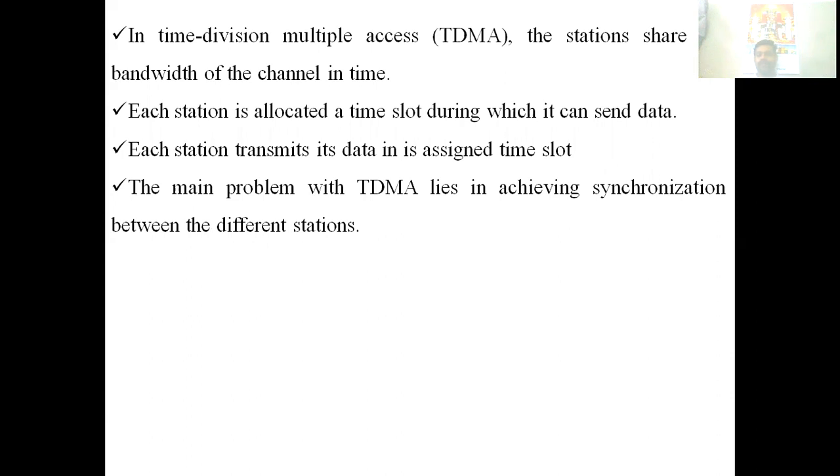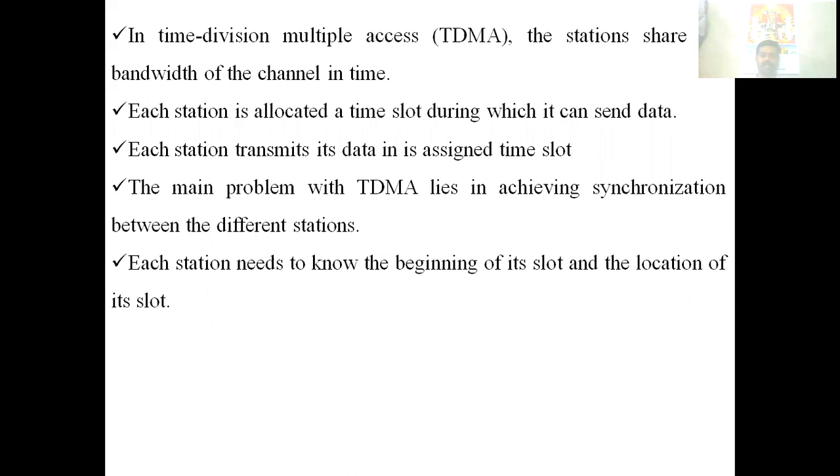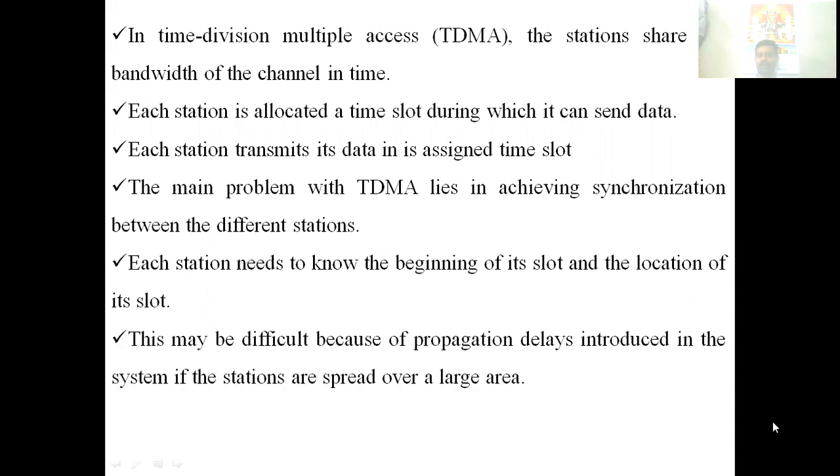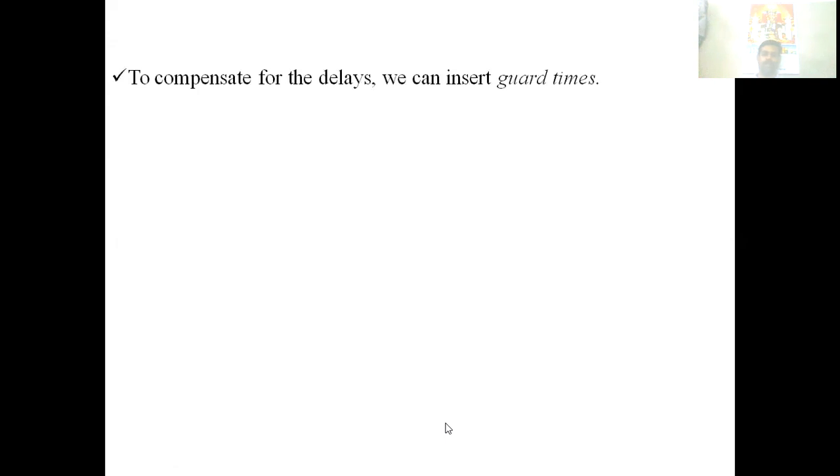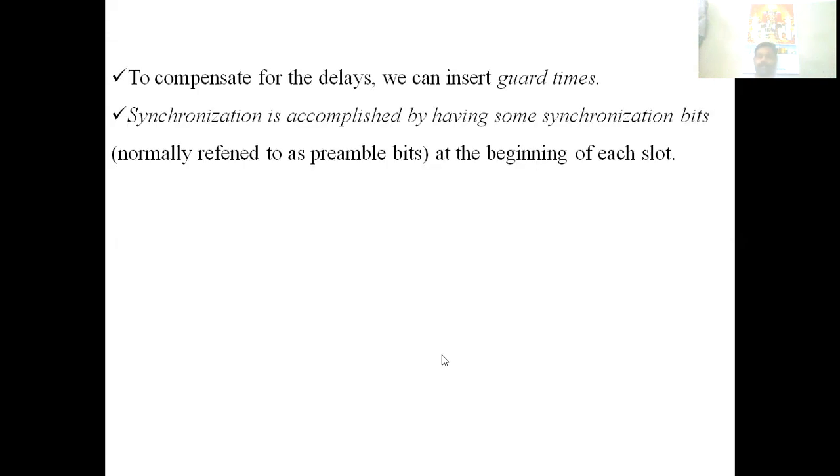The main problem with TDMA lies in synchronization between different stations. In order to prevent that, each station needs to know the beginning of its slot and the location of its slot. Due to the propagation delay, it is somewhat difficult. In order to compensate for that, we use guard times. Synchronization is accomplished by some synchronization bits called preambles, which are added to the beginning of each slot.